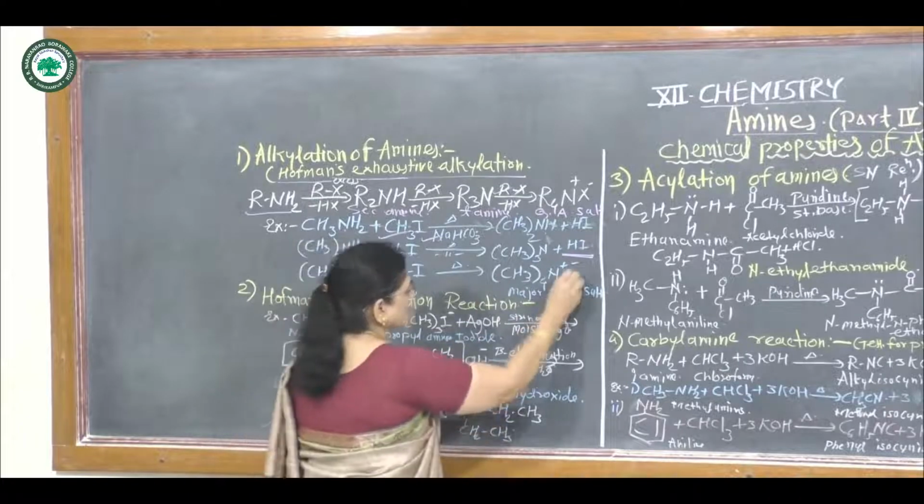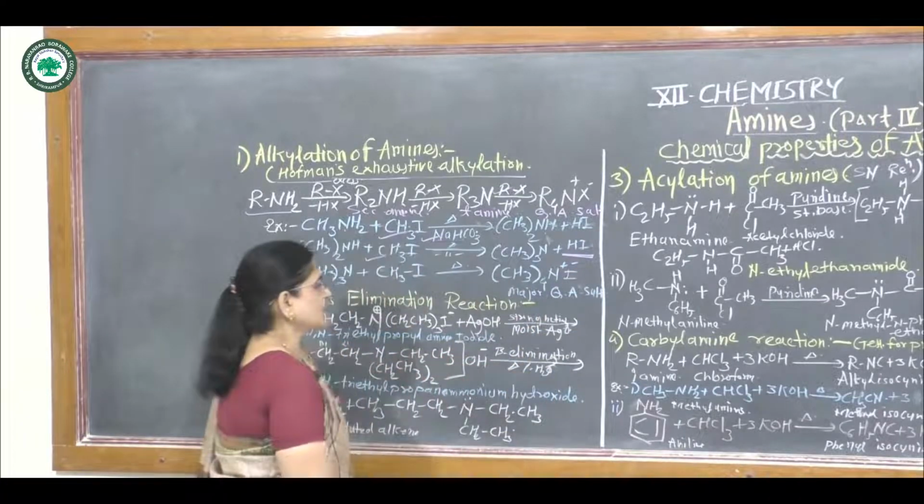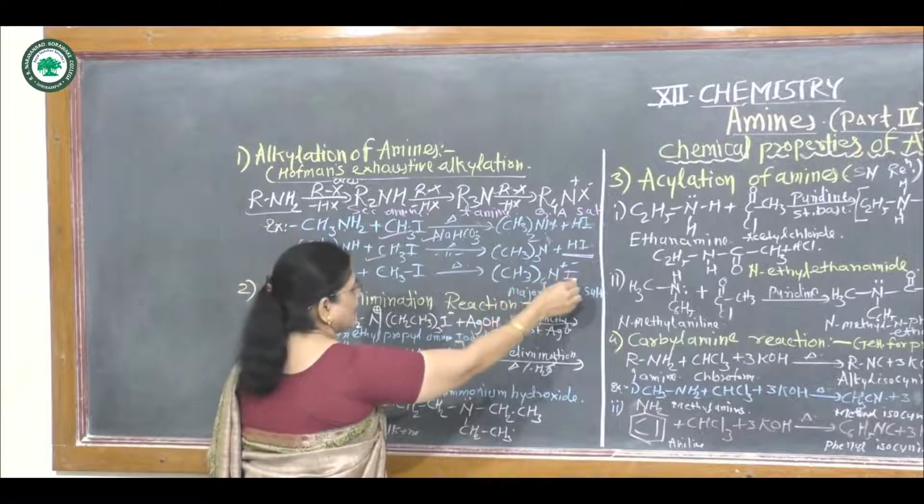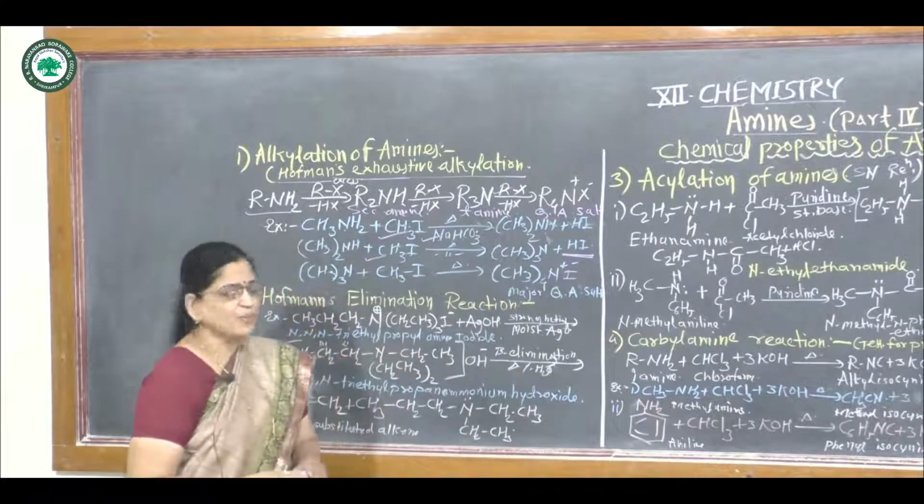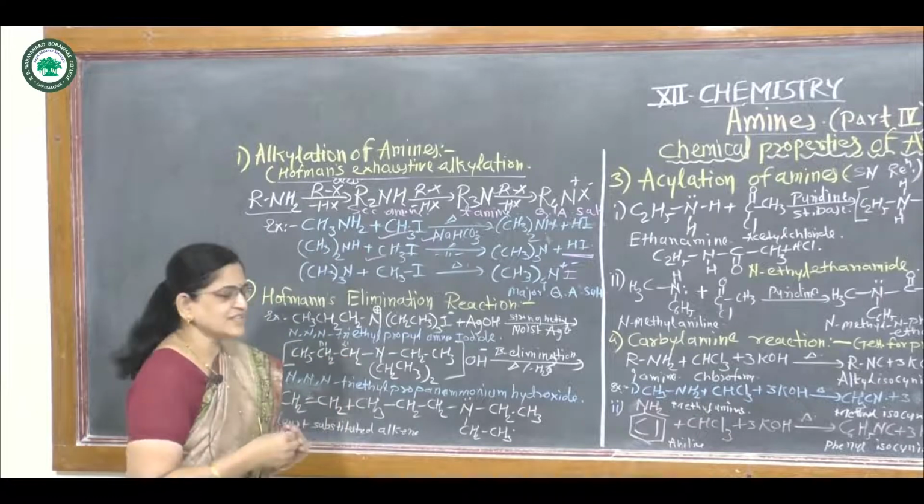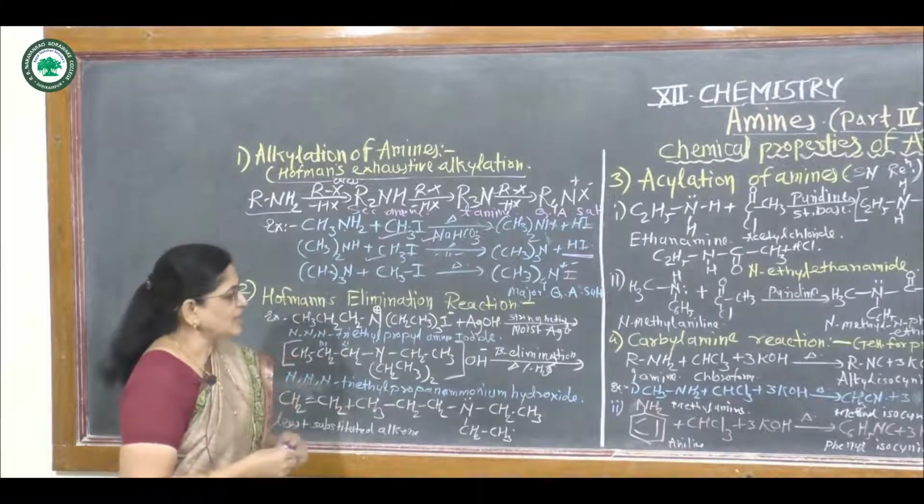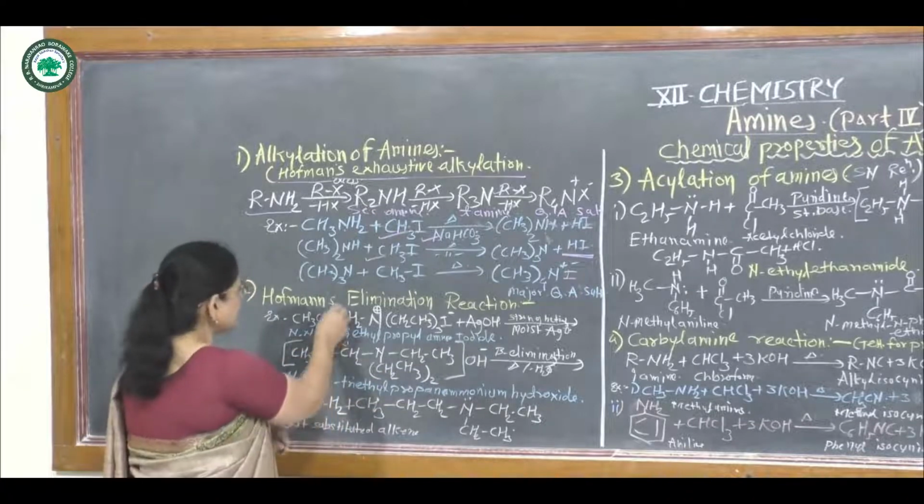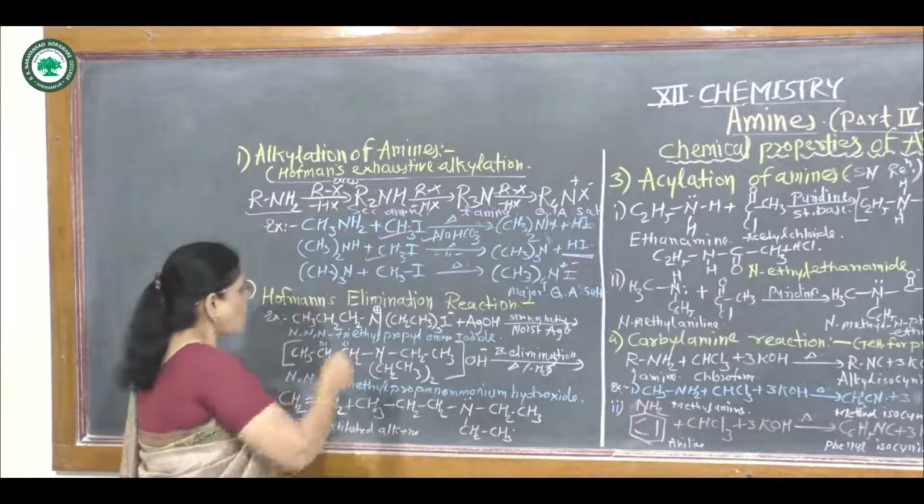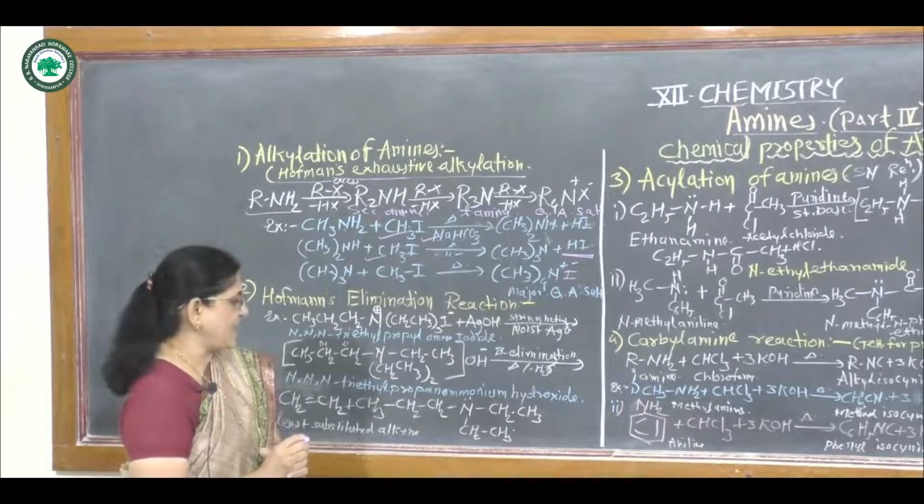It is called a quaternary ammonium salt, that is (CH3)4N+ I-. On this nitrogen atom there is a positive charge, hence it is called a quaternary ammonium salt, and this product is the major product. Then the second reaction is called Hofmann's elimination reaction.